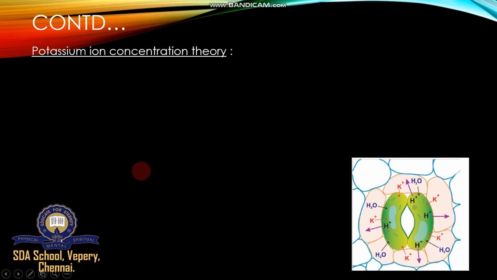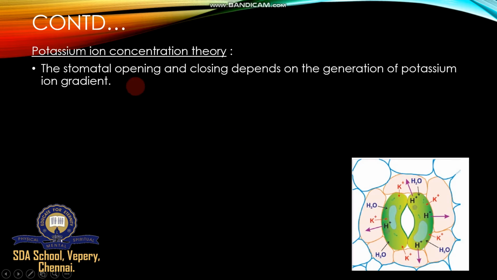Next, the potassium ion concentration theory. Two theories, and this one is a recent theory. Modern scientists discovered the potassium ion, K plus ion, concentration theory. So here K plus ions are available inside the guard cell, water enters inside, and H plus moves out because of an organic acid, malic acid. This theory explains the mechanism of stomatal opening.